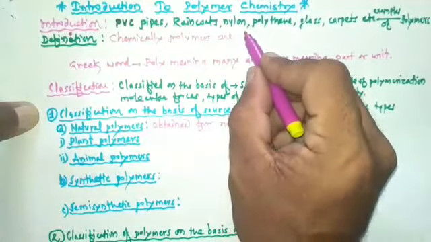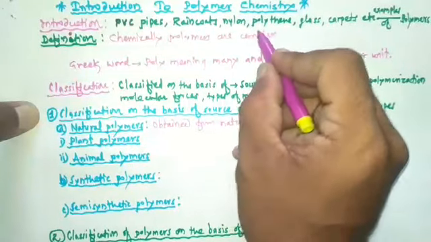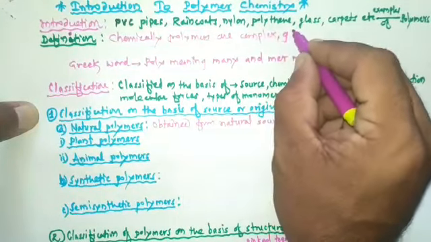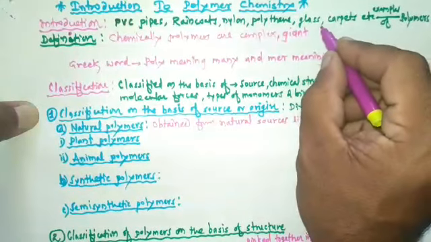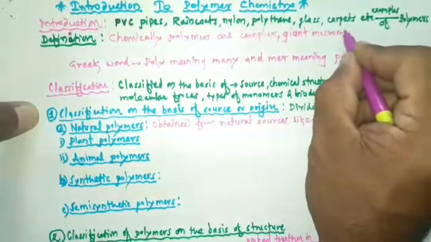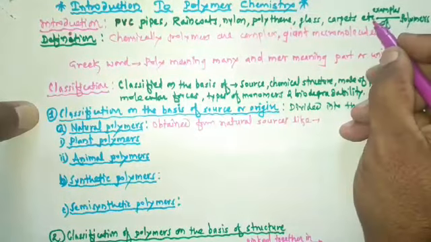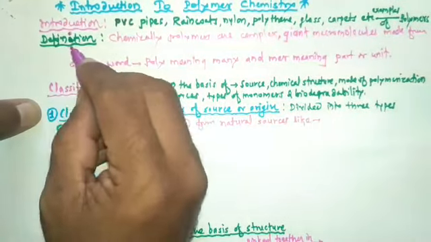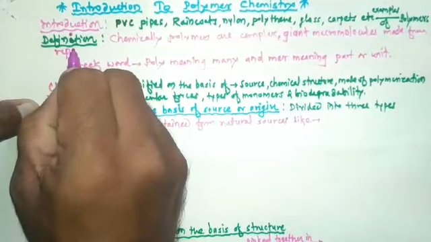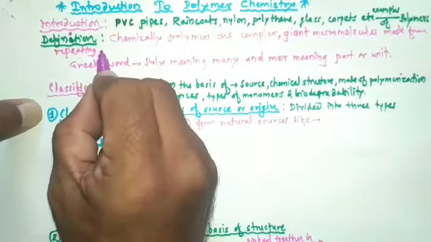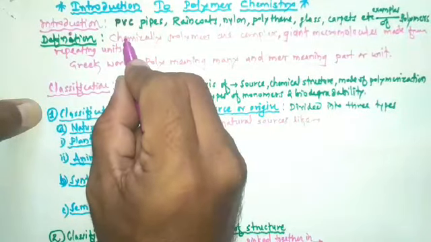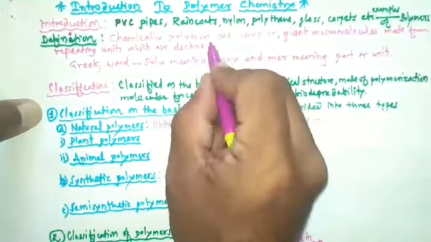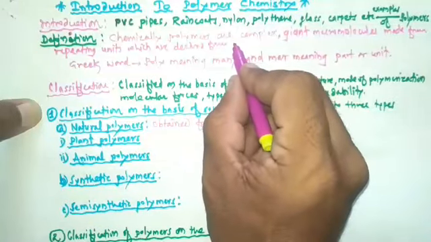Chemically, polymers are complex giant macromolecules made from repeating units which are derived from small molecules.